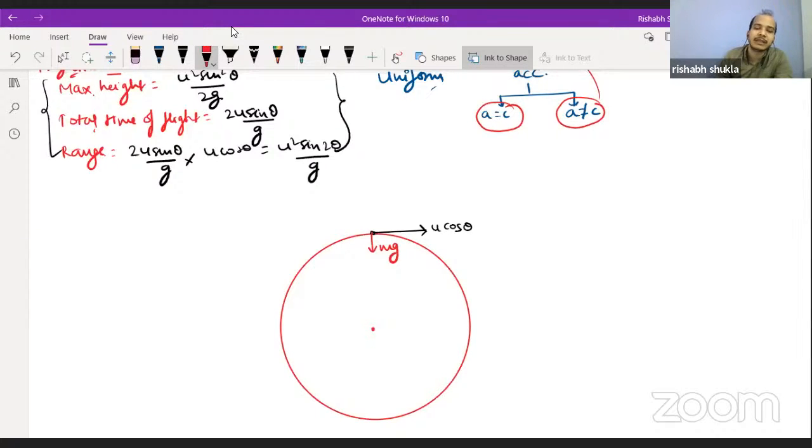Okay, now try to understand this one. Many of us get confused about centripetal force and centrifugal force.